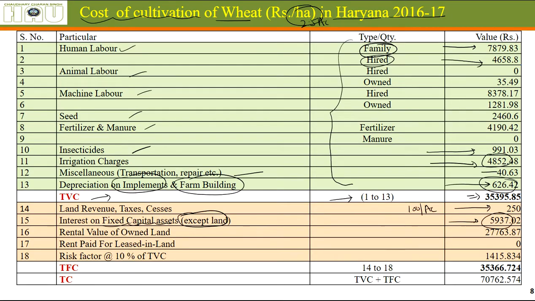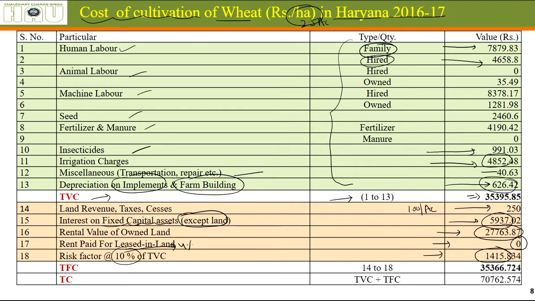Rental value of owned land. The average rental value throughout Haryana is 27,763. Rent paid for leased-in land is not counted, because we are not talking about a farmer who has leased in land. He is cultivating his own land. Risk factor of 10% of total variable cost. Actually, it has been taken as 4%, not 10%, of total variable cost.